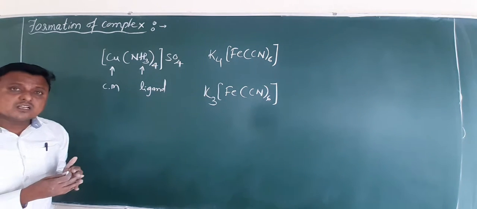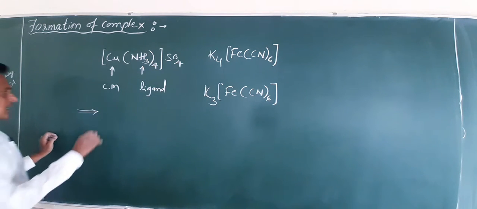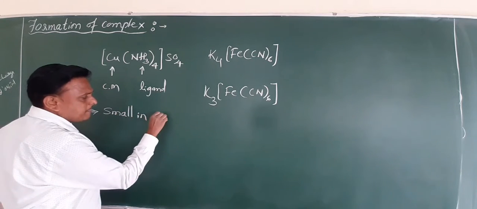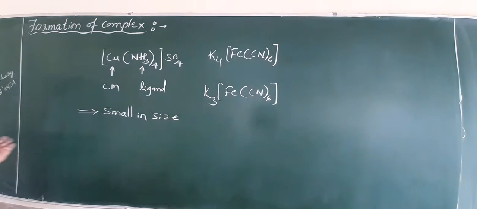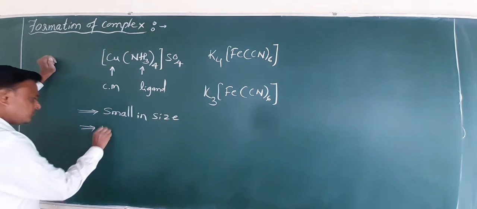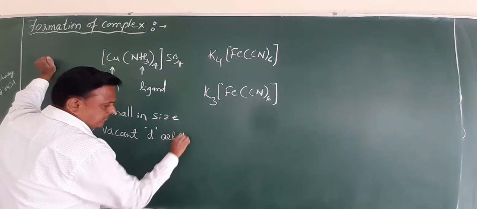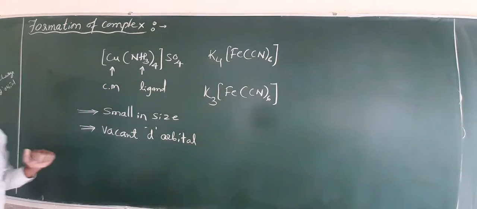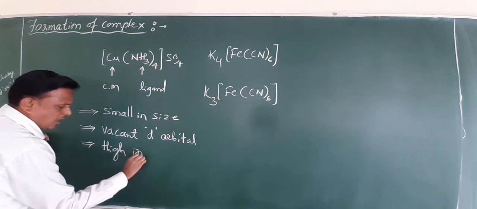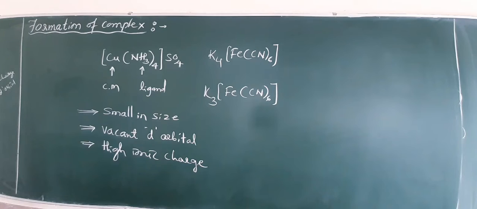Why do transition metals create complexes easily? Yes, you have the reason, friends, keep it in your mind. Transition metals have very small size, they have vacant d orbitals, and high ionic charge. These are the three very important reasons.